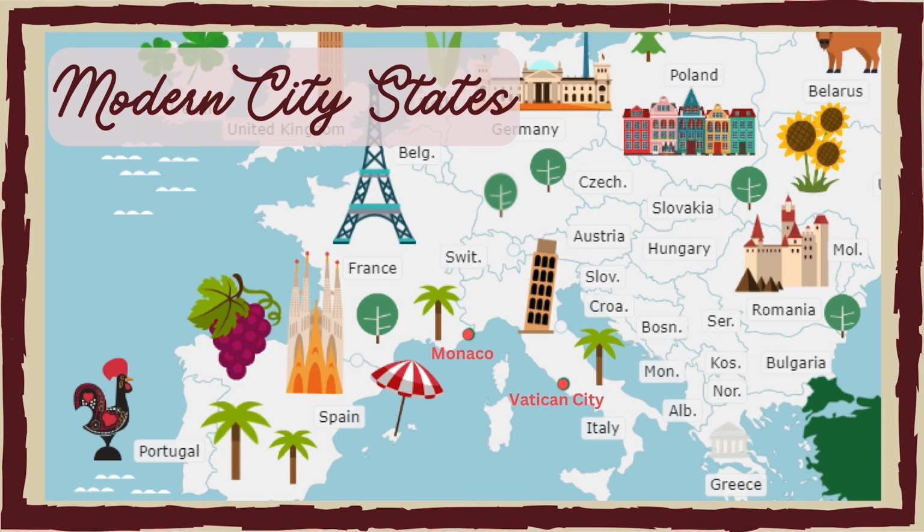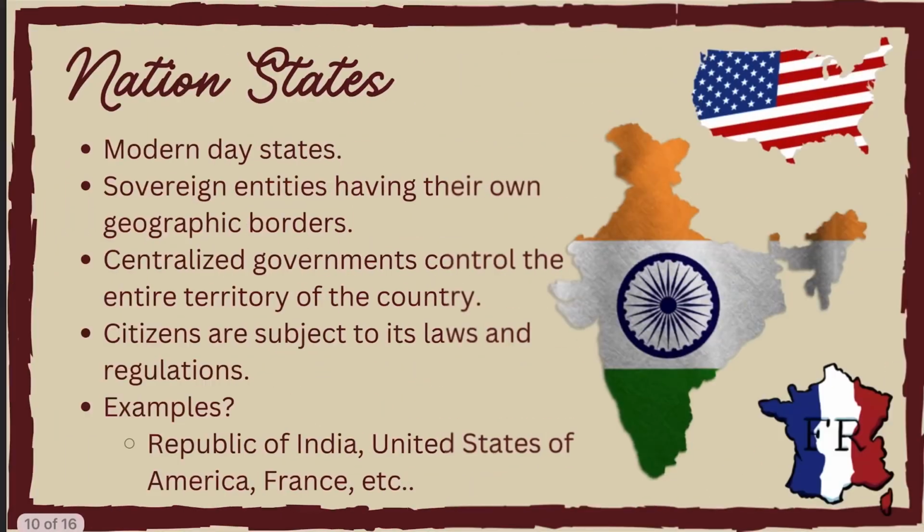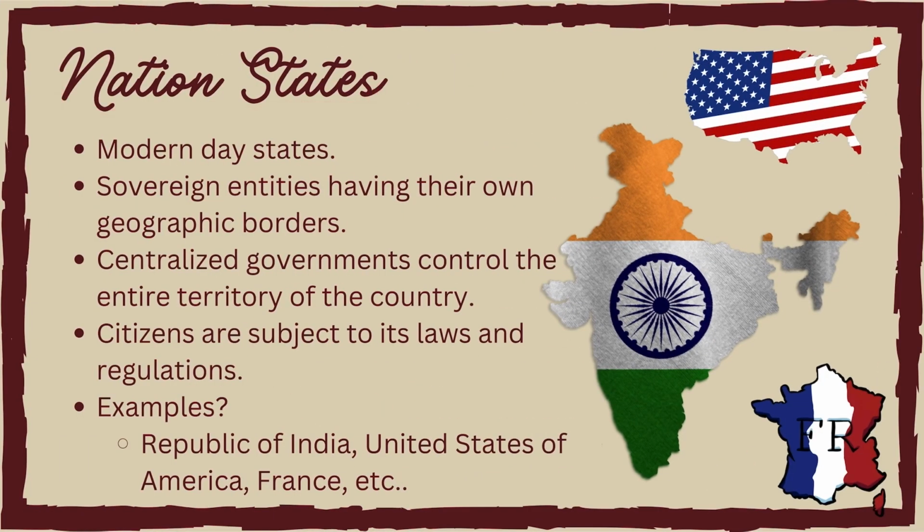With the rise of empires and the consolidation of power, the city-state model began to disappear and the nation-states emerged. Nation-states are modern-day states like the Republic of India, United States of America, and France. These are sovereign entities and have a defined territory. They have their own geographical borders, their own territories, their own population, citizens, and their own centralized governments. These are based on the principle of nationalism. These are the states that are defined by common language, culture, and identity.